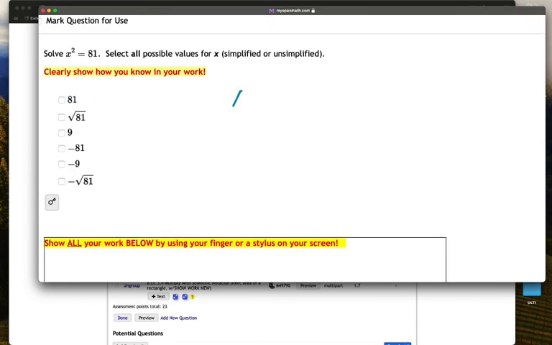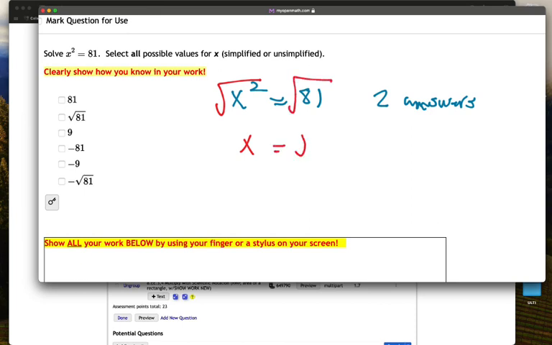In this problem, we have the equation x squared equals 81. Since we're just solving an equation, remember these typically have two answers or two solutions. The way that we solve these is, remember, we're trying to figure out what x is. The way to turn x squared into x is by taking the square root, so we also have to take the square root of the other side. Square root of 81 is 9, so we know that we've got these two right here.